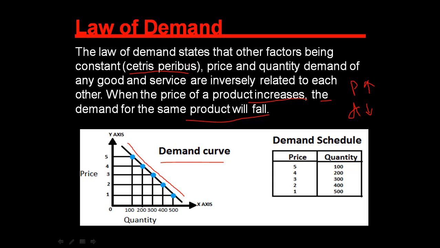What does this law mean? When the price of a commodity increases, the demand for the commodity decreases. In the demand schedule, quantities are 100, 200, 300, 400, 500. When price was more, the quantity demanded was less, and when price becomes less, the quantity demanded becomes high.